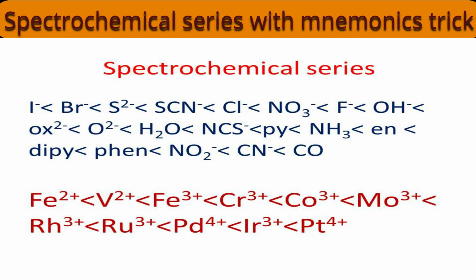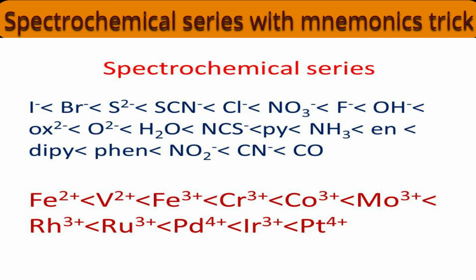See the series for the ligands: I minus, Br minus, S2 minus, SCN minus, Cl minus, NO3 minus, F minus, OH minus, OX2 minus, oxalato, O2 minus, oxo, H2O, NCS minus, PY, pyridine, NH3, amine, EN, ethylene diamine, DIPY means dipyridine, PHEN, phenanthroline.